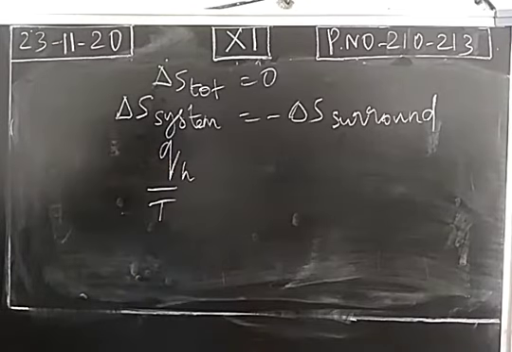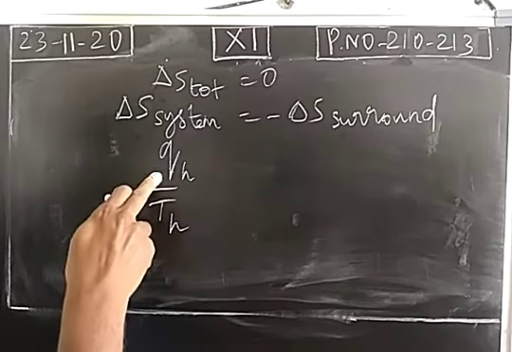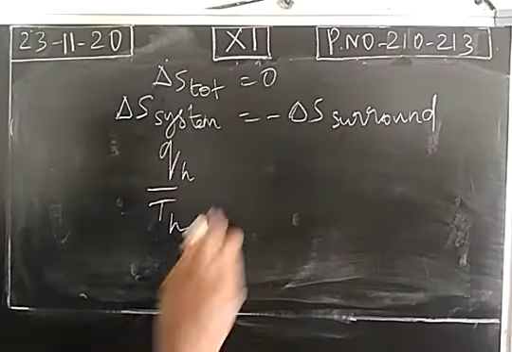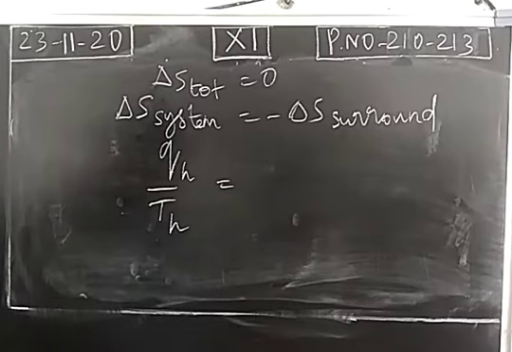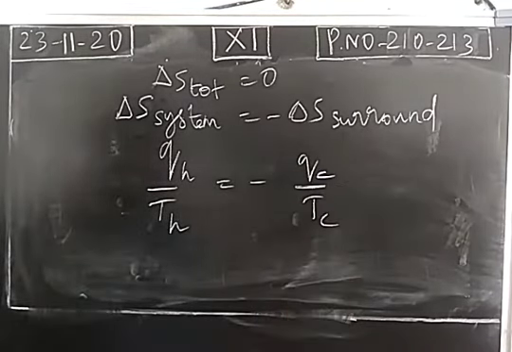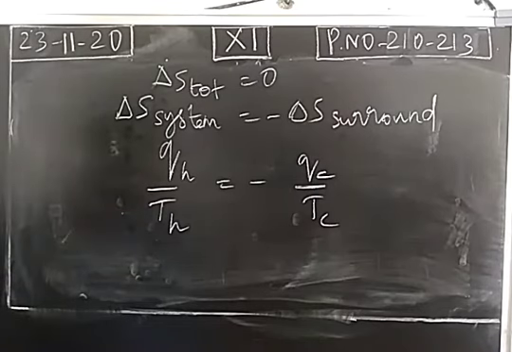So QH divided by TH. Heat changes during the absorption of heat from the hot reservoir, divided by the temperature of the system, is equal to minus QC by TC. So entropy change is the ratio of heat changes to the temperature of the system.